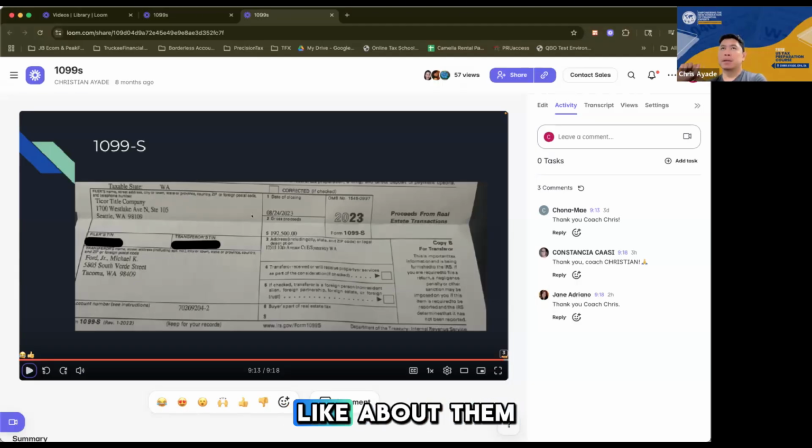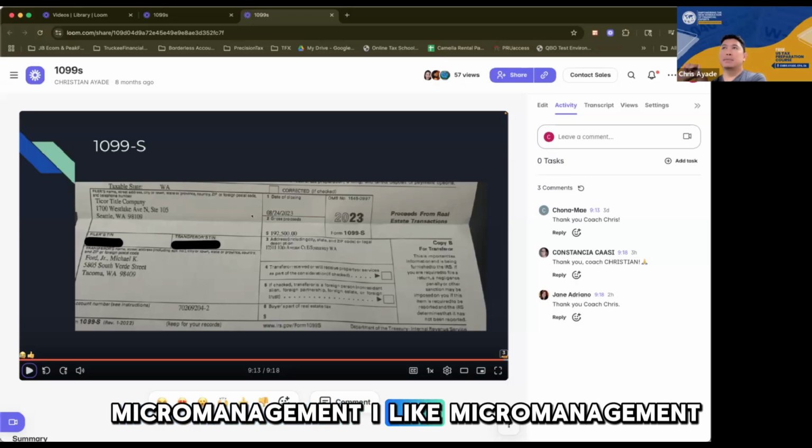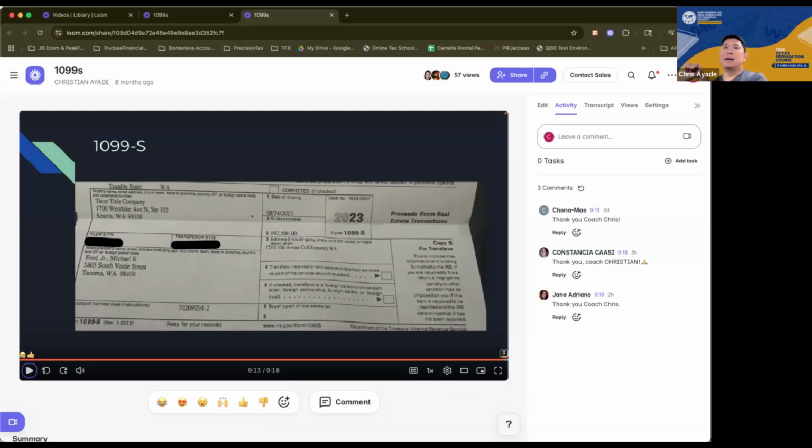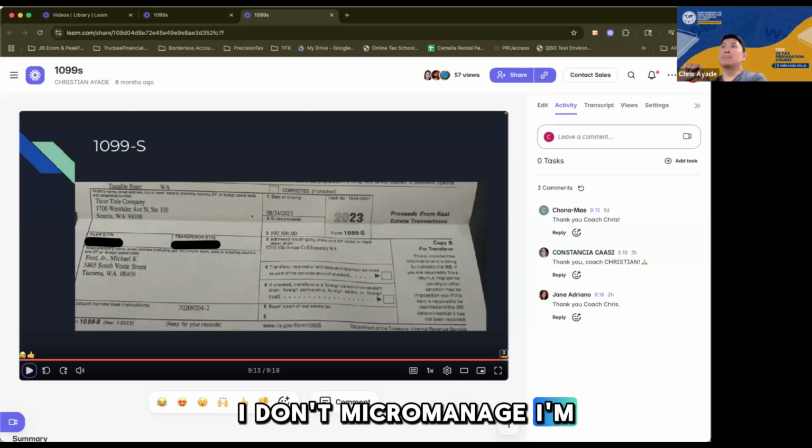they're not really doing micromanagement, and that's what I like about them. And based on our discussion, a lot of you, if you end up working for Wita, you will not be working with them. You will be working for me, right? So, and I'm telling you right now, as someone who manages people, I also don't like micromanagement. I like macromanagement. I don't micromanage. I'm more of output, right?